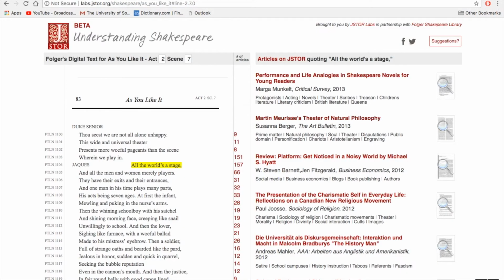New tool by JSTOR Labs. This is a really exciting tool. I think you should play around with it, see what you think, and tell us what you find. Is this useful for you? Is it relevant? And happy searching.